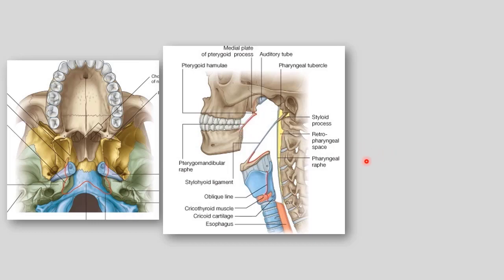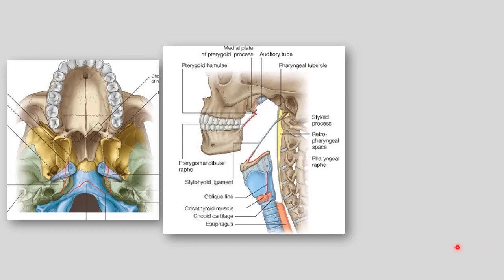Middle constrictor is taking origin from the lower part of the stylohyoid ligament. This is the styloid process, this is the stylohyoid ligament, this is the lesser cornu of the hyoid bone, and this is the greater cornu of the hyoid bone. The origin of the middle constrictor is from the lower part of the stylohyoid ligament, the lesser cornu of the hyoid bone, and also the greater cornu of the hyoid bone.